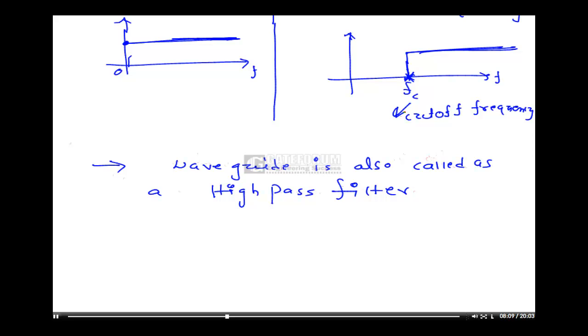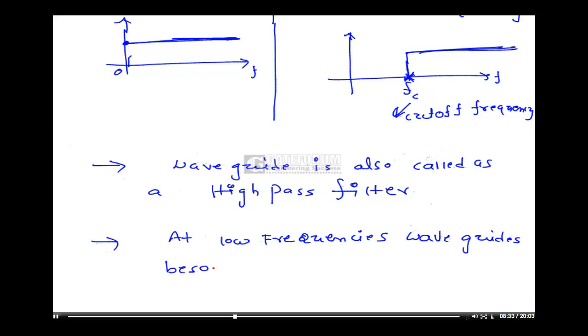Generally, at low frequencies, for DC values, waveguides become excessively large.